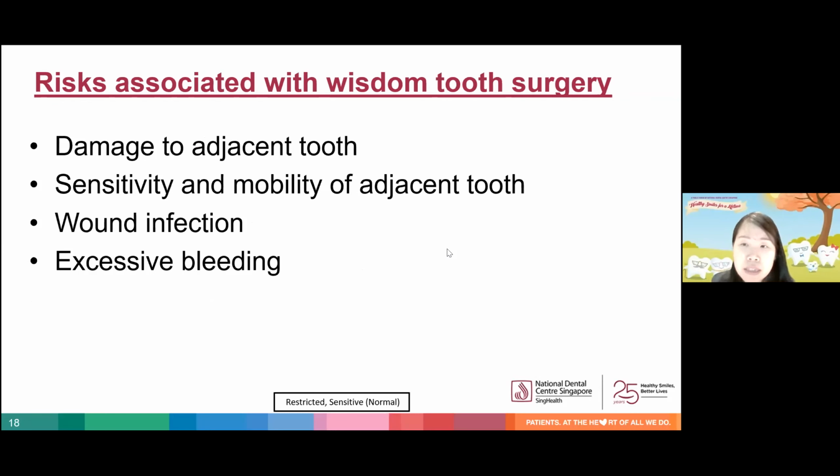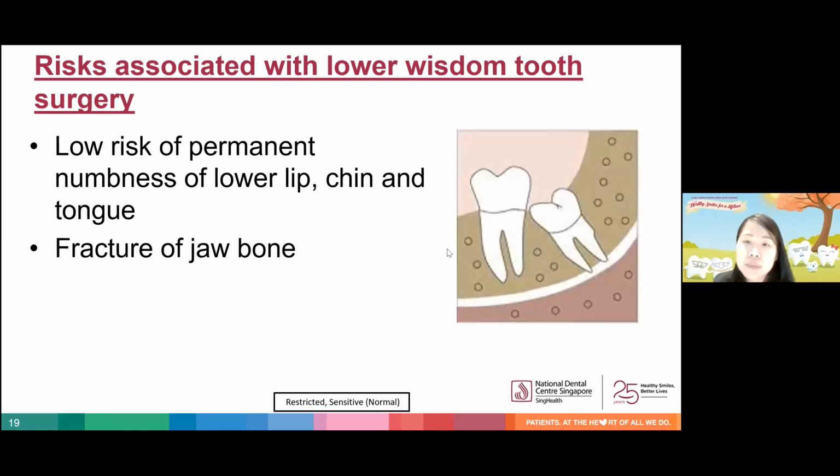So every surgery comes with risk. I'm now going to explain to you more about the risks associated with wisdom tooth removal. These are some of the more general risks, such as damage to the adjacent tooth, and also where there is pre-existing bone loss already around the adjacent tooth, the tooth may become mobile, or the root surface facing the wisdom tooth socket may become exposed, leading to sensitivity of the adjacent tooth post-op. Wound infection and excessive bleeding from the wound are also some standard risks associated with any surgical procedure.